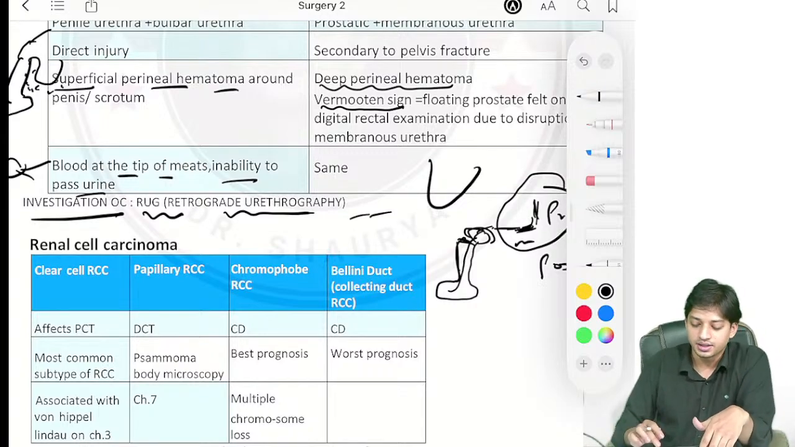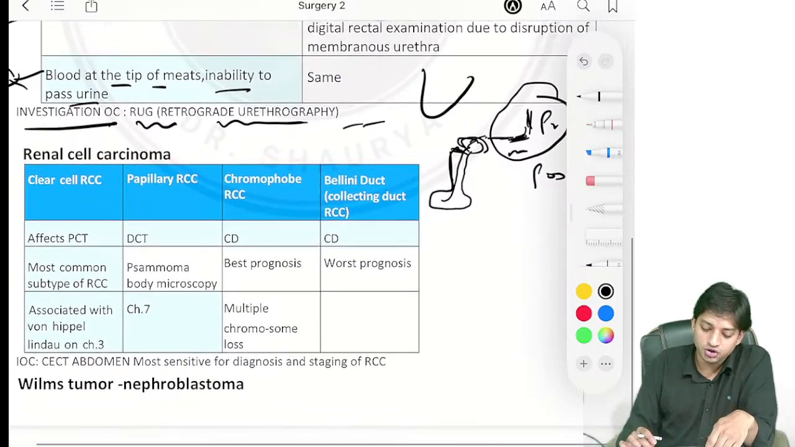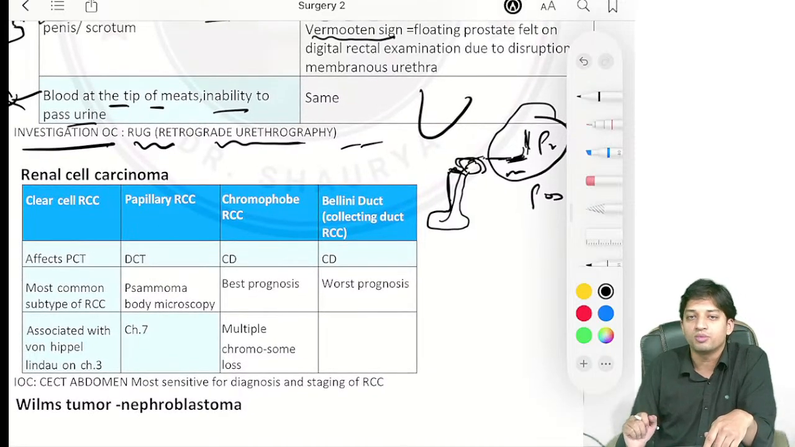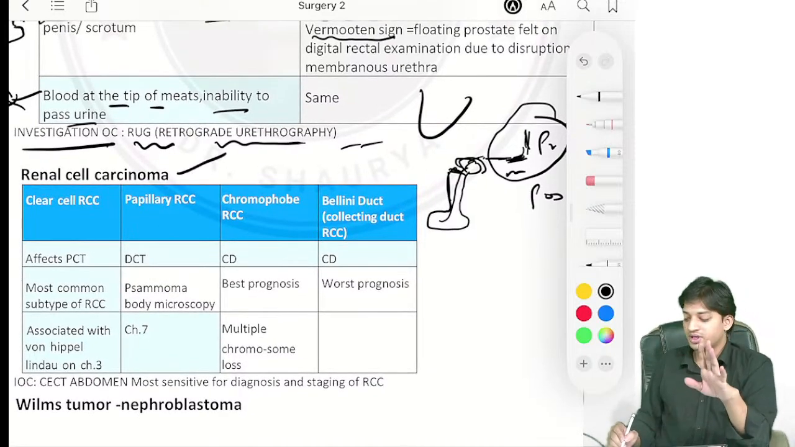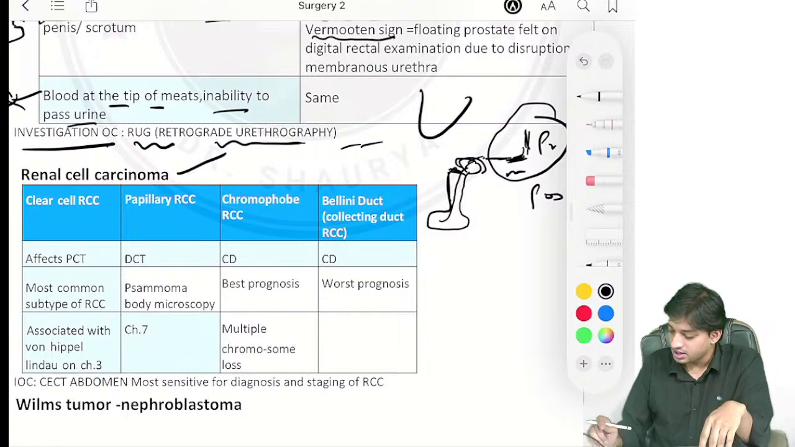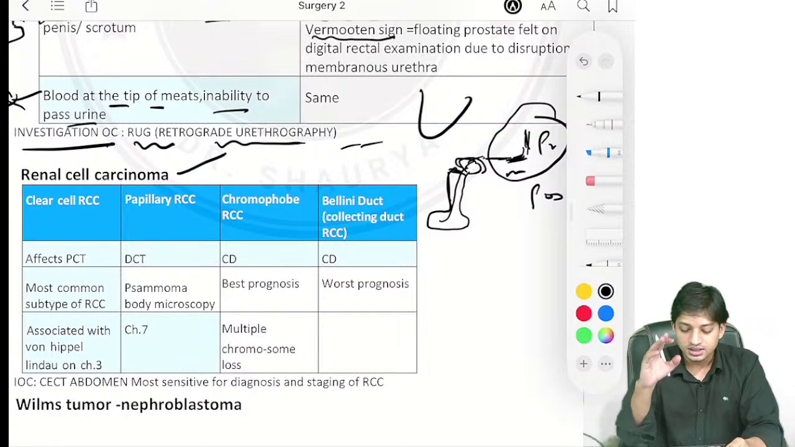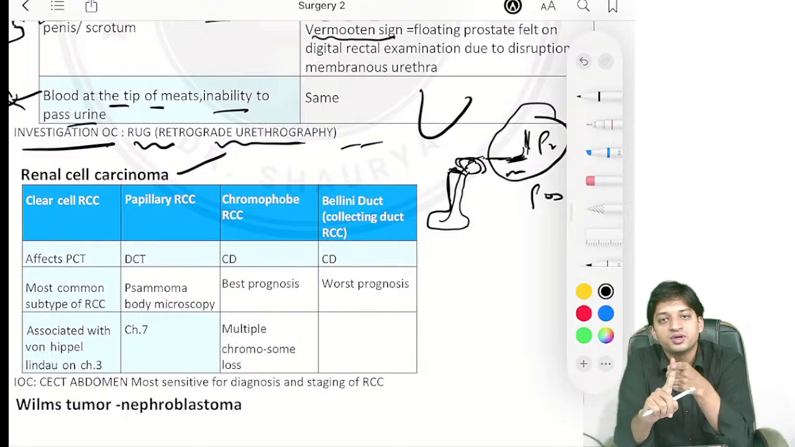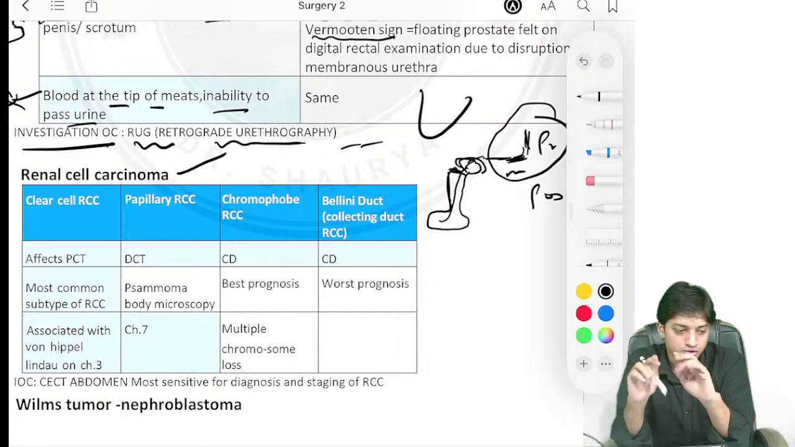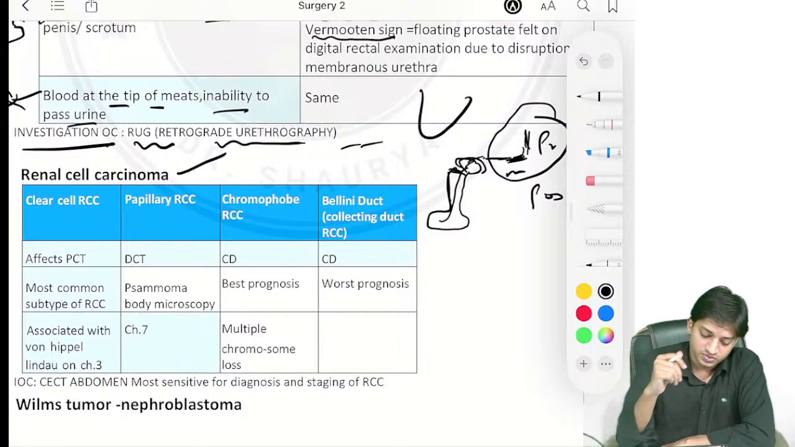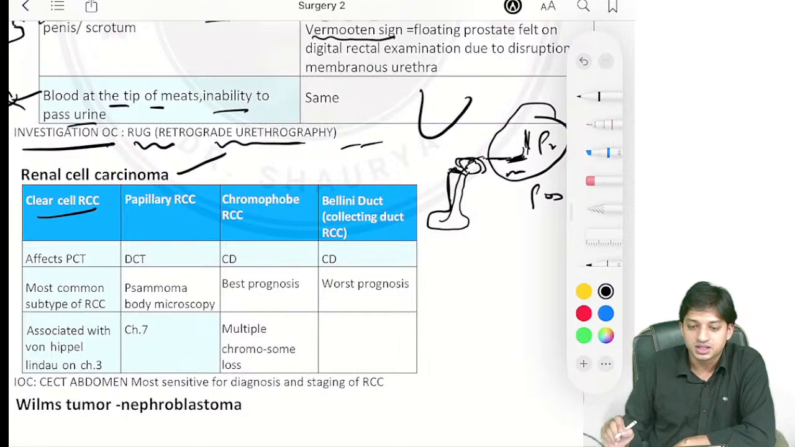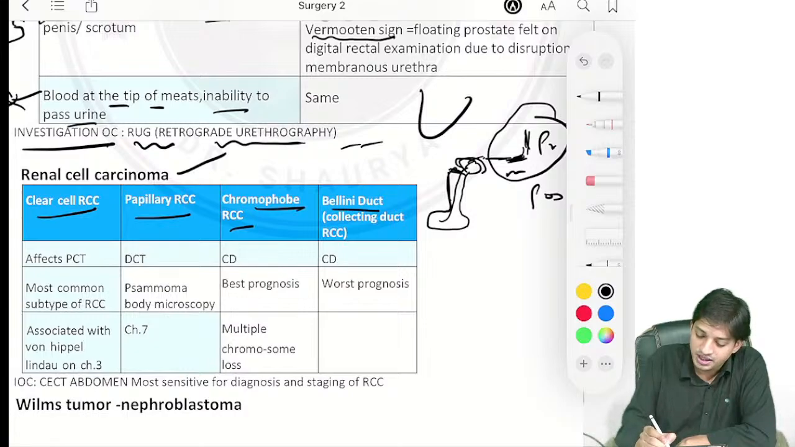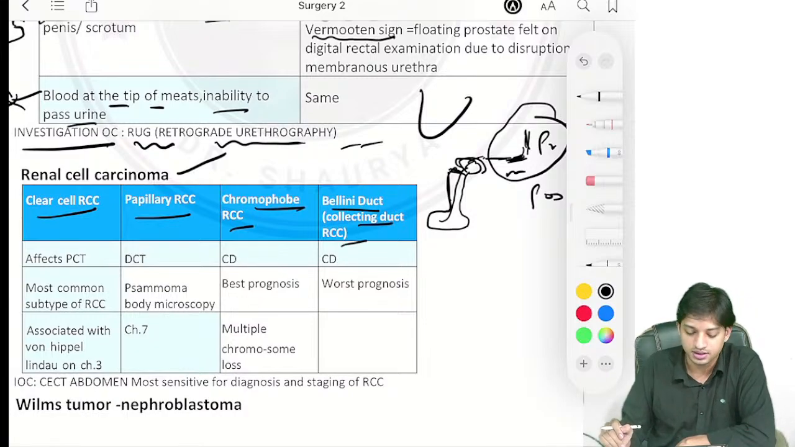Done guys? Now an important topic that they have asked you from the kidney is renal cell carcinoma. So here we will be dealing with everything about the different subtypes of renal cell carcinoma. Here, not only the surgery part, we will try to cover the pathology part also. Now see, the subtypes are clear cell carcinoma, papillary RCC, chromophobe RCC, and Bellini duct collecting duct RCC, right?